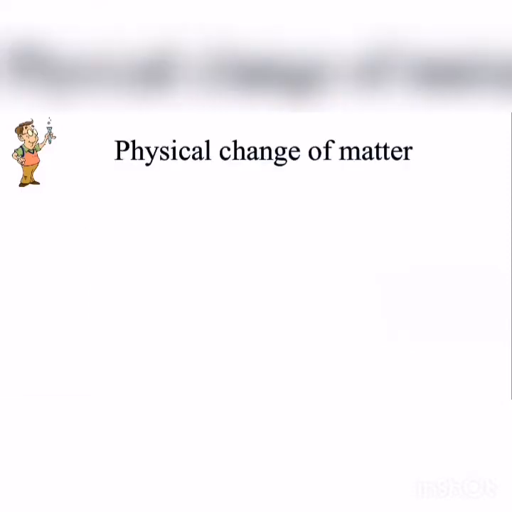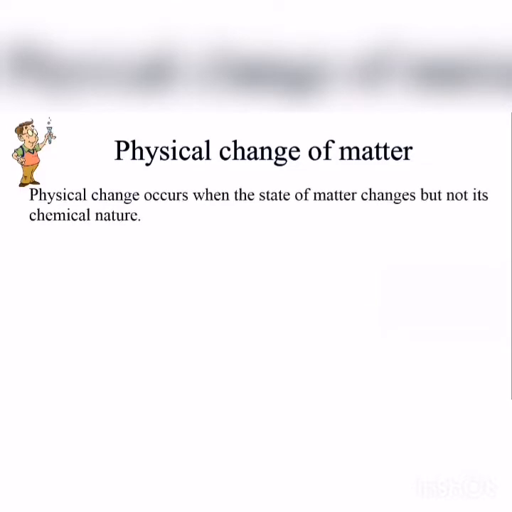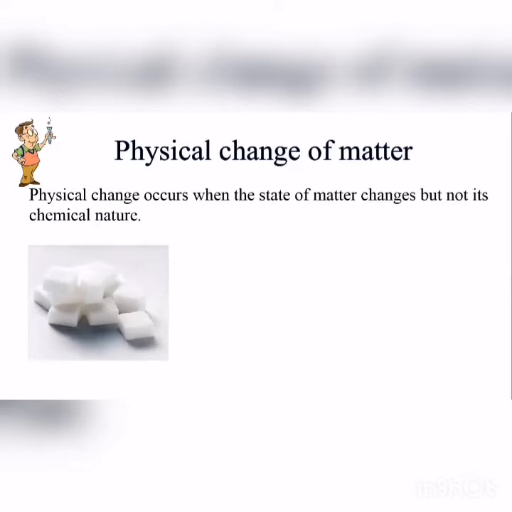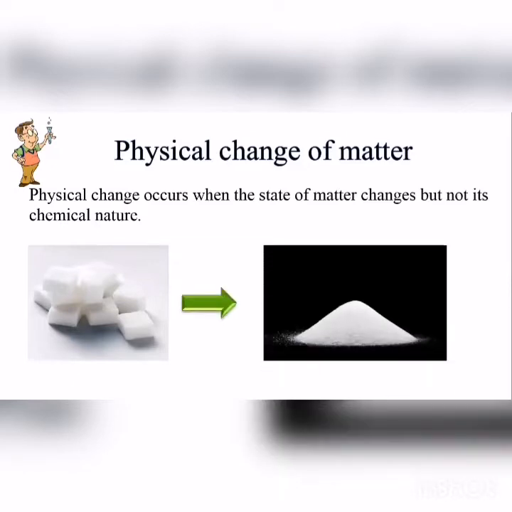This is chapter 1, the physical change of matter. A physical change of matter occurs when the state of matter changes but not its chemical nature. The nature is always conserved. Look at these cubes of sugar. They are transformed into powder by hammering. The state of the substance is still the same, but the form or the shape differs.